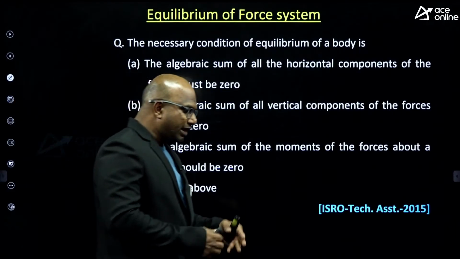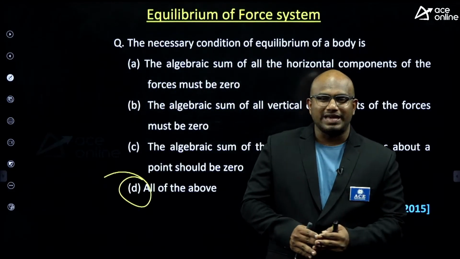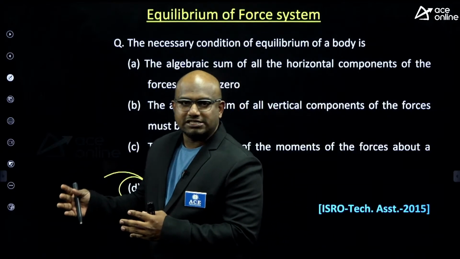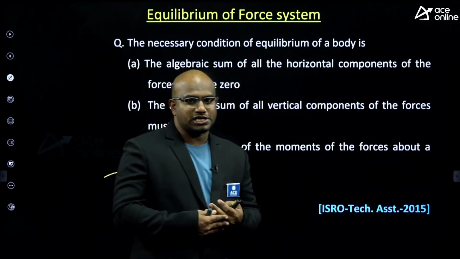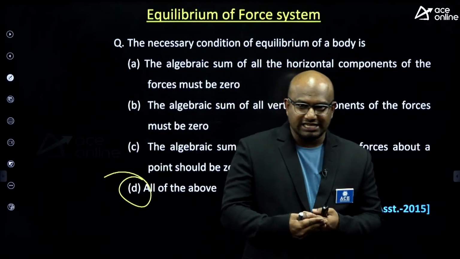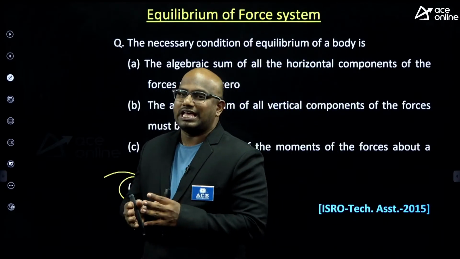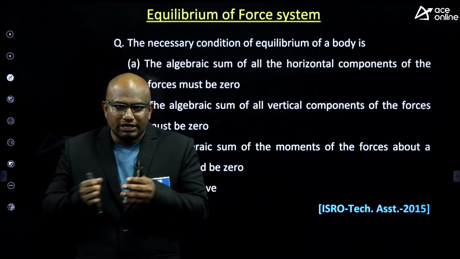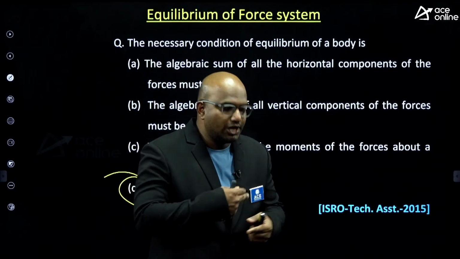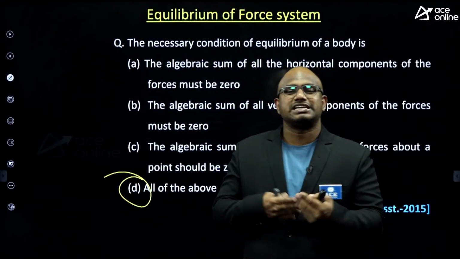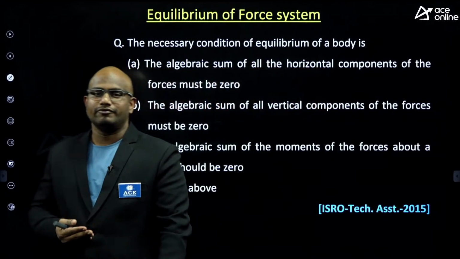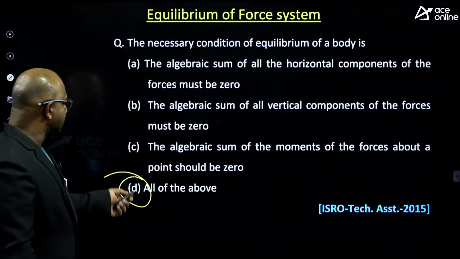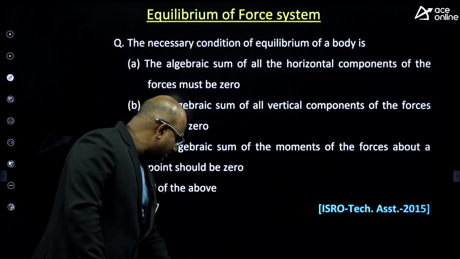Because if your body is in equilibrium, there must be no translational motion and no rotational motion. Are you getting it? No translational, no rotational. Translation means net force in x direction must be 0, net force in y direction must be 0. Rotation 0 means sigma M or sigma T equal to 0, the sum of the moments must be equal to 0. So the answer is matching with option D.